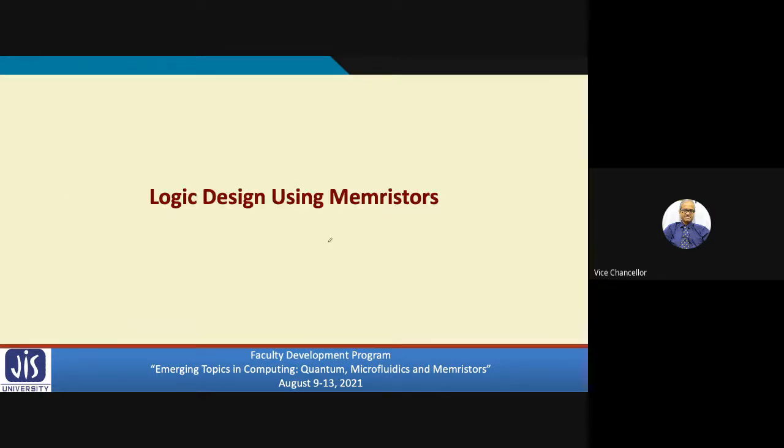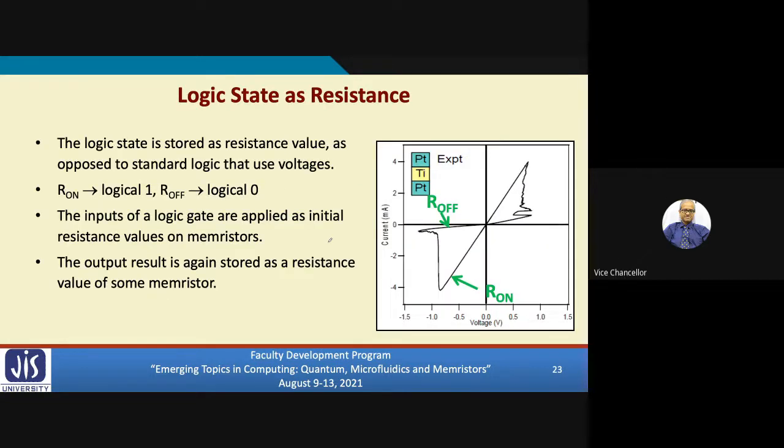Now, one interesting thing I also mentioned, but I didn't talk about it yet, that we can carry out logic design using memristors. How? Let us look at the memristor transfer characteristics again.